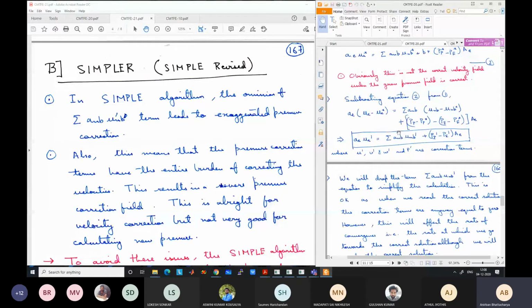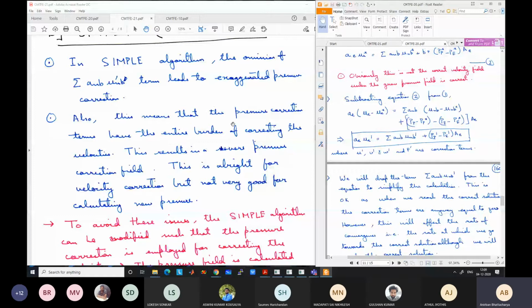Because of omission of this term, the pressure corrections and velocity corrections are exaggerated in nature. If it is required that the pressure correction will be up to a certain degree, we actually get exaggerated values because one term was omitted. If you solve it, you will see that the pressure corrections are exaggerated. Although it goes to the correct solution, it takes more time because of this.